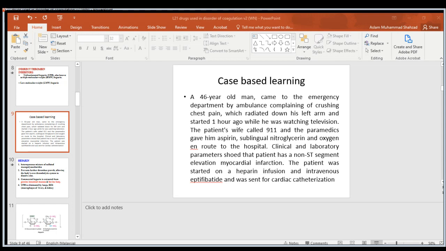Clinical laboratory parameters showed that the patient has a non-ST segment elevation myocardial infarction. The patient was started on a heparin infusion and intravenous eptifibatide, and was sent for cardiac catheterization. So that's the case study, and we are discussing heparin as today's topic.